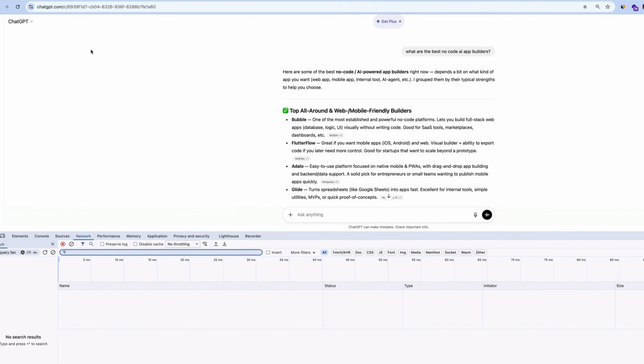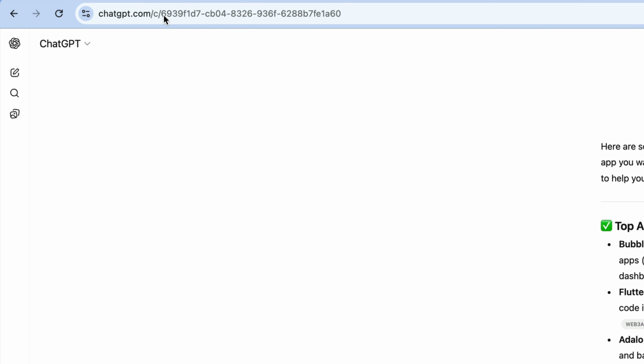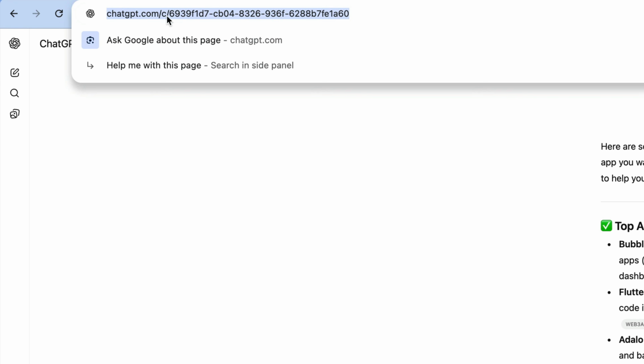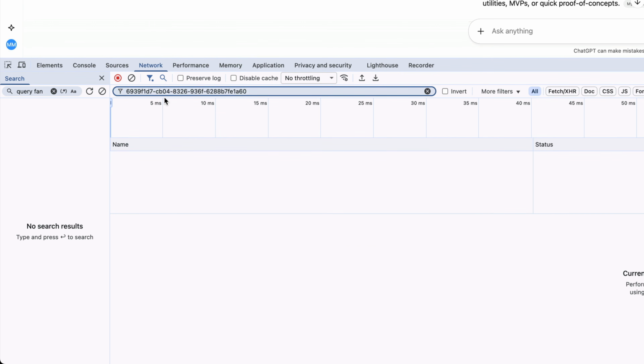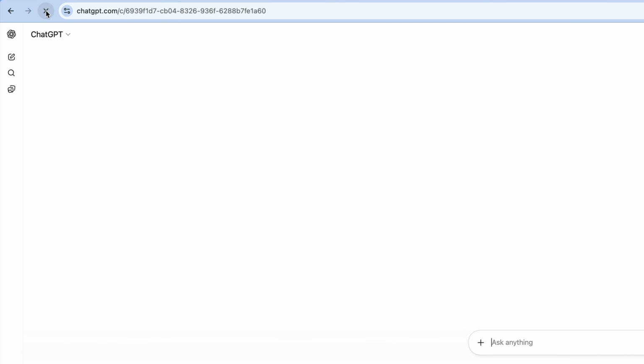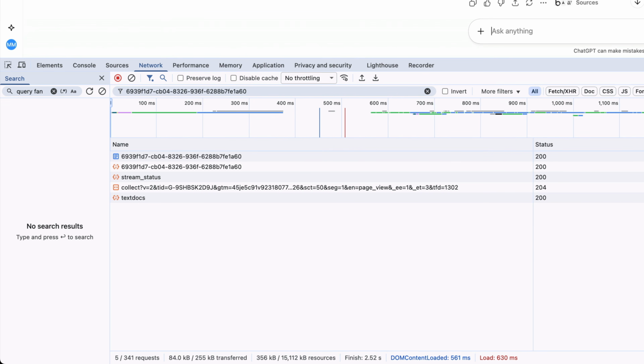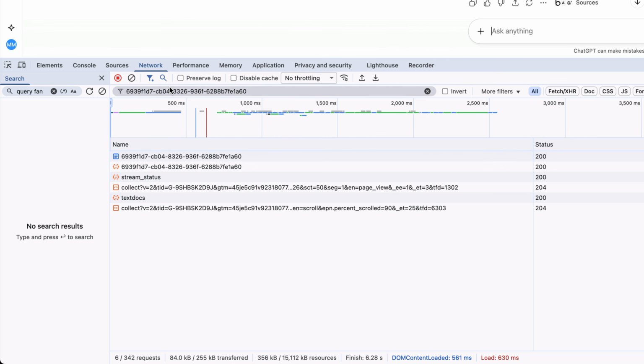Then you want to go to the URL of your ChatGPT window, copy the ID from the end of the URL and paste it into this network section. As you can see, nothing comes up, so all I want to do is simply refresh the page. Then you can see all these are popping up and we want to find that exact ID.